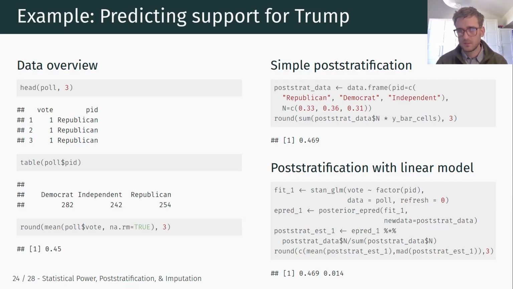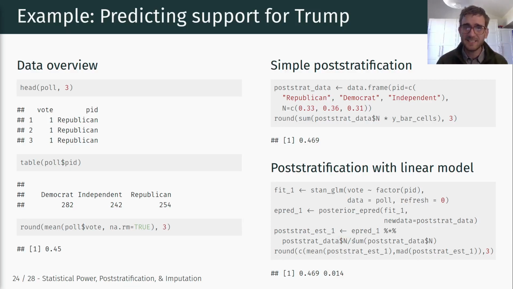Again, we can do this post-stratification with a linear model as well. Rather than computing the averages, we can create predictions for each of those categories by fitting a basic linear model, or theoretically a logistic regression, and then multiply those predictions, those y-hats for Democrats, Republicans, and independents, which are in our post-strat data, by the known population percentages.